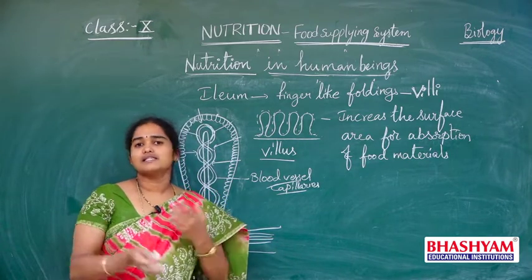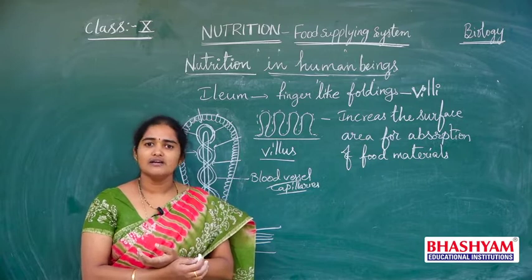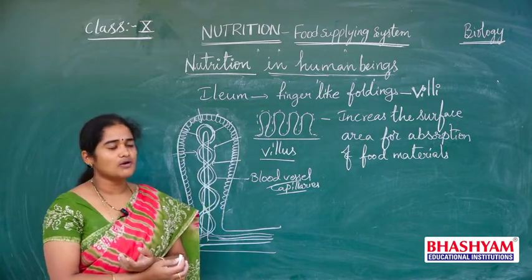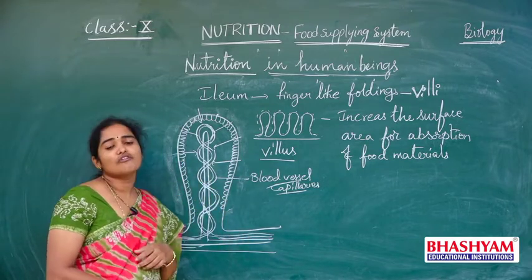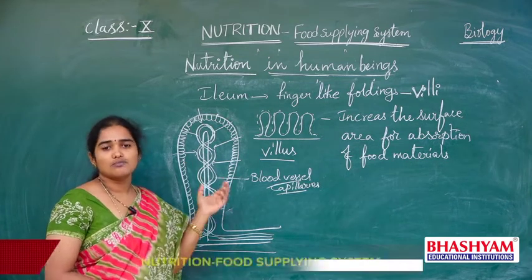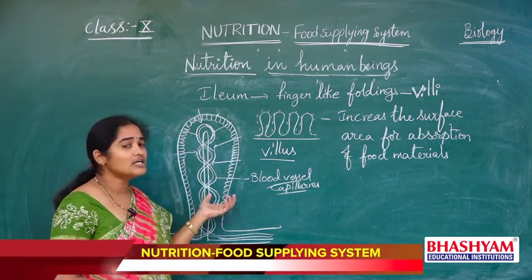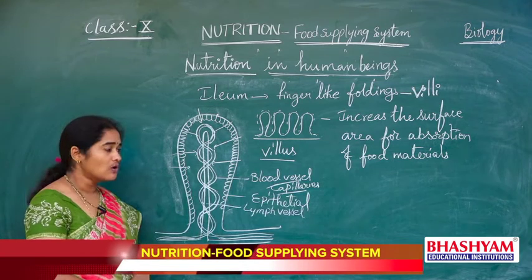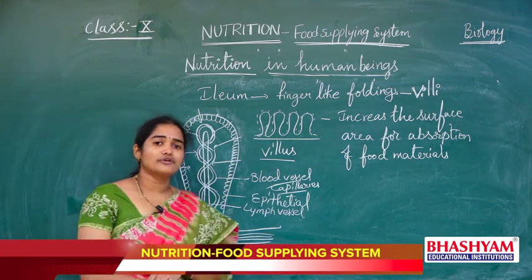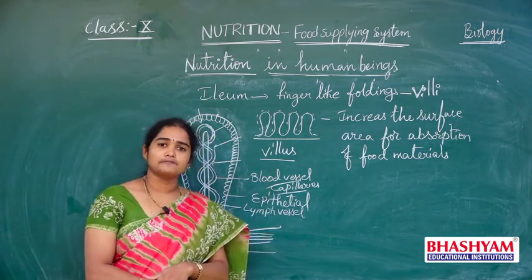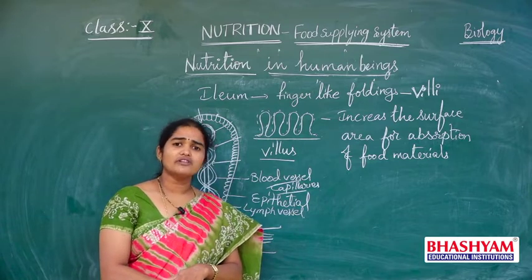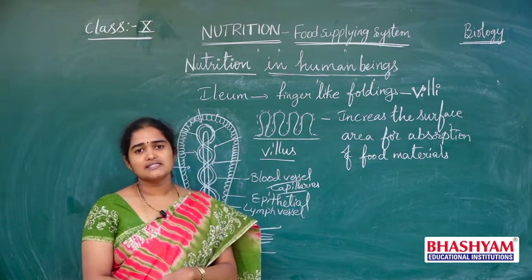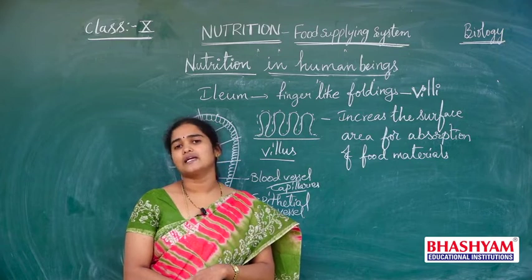From there all the cells will receive the digested food materials. This is about the absorption of food materials in the small intestine, that is through the villi. Now, totally digested food will be absorbed into the blood. Now, whatever food we take into our system will not digest completely.